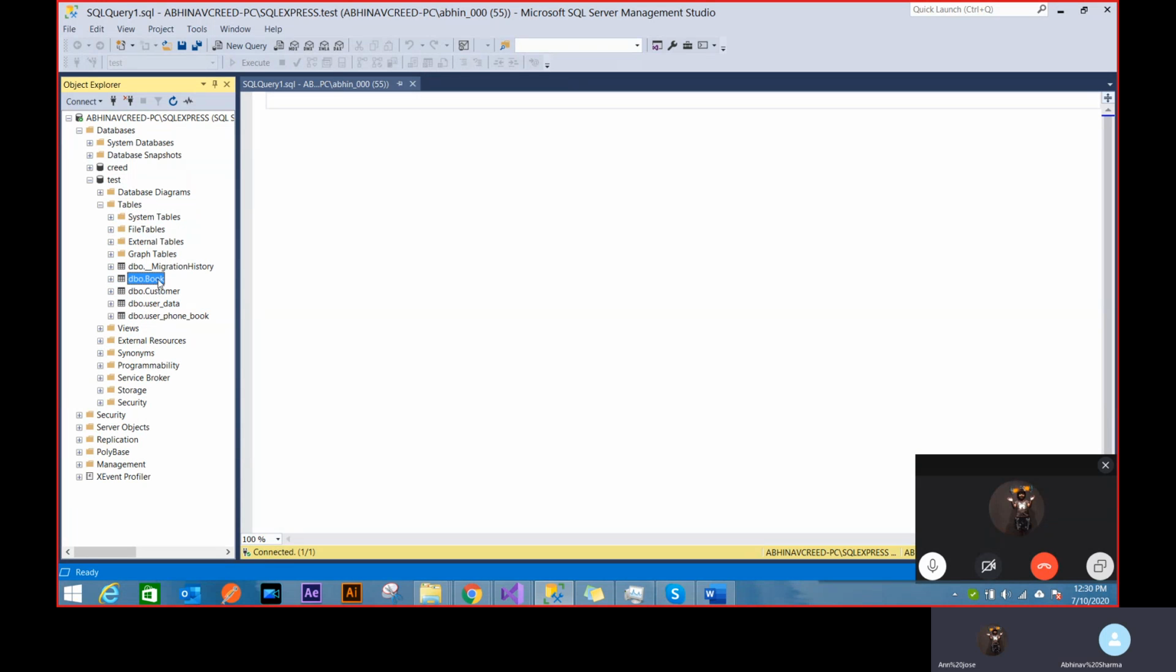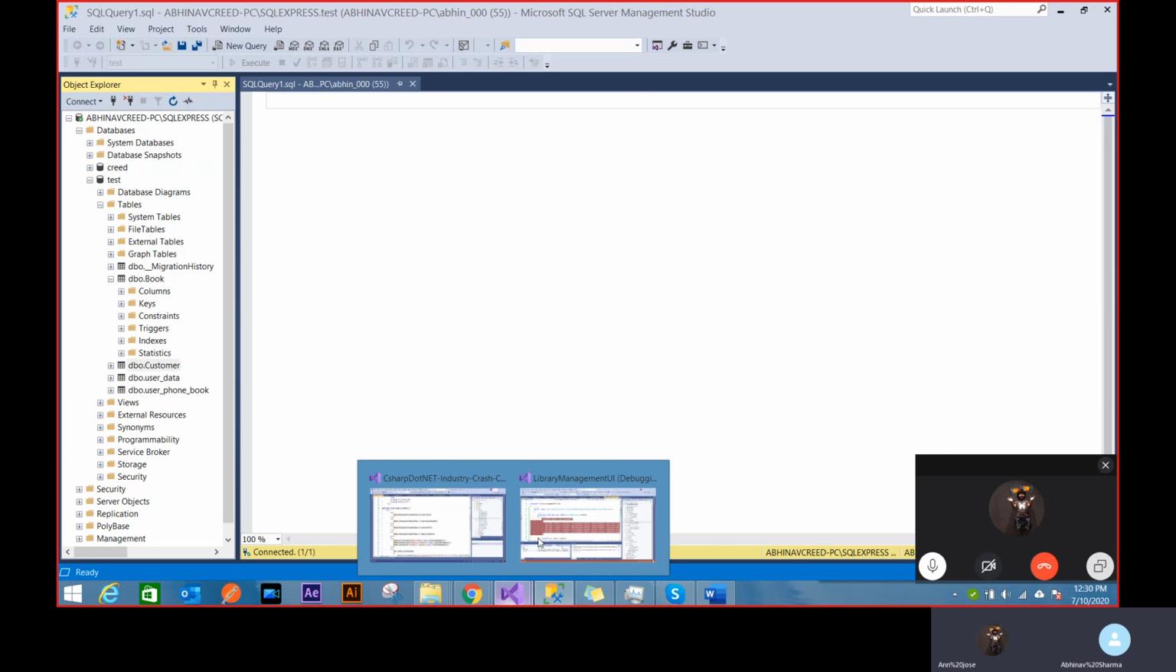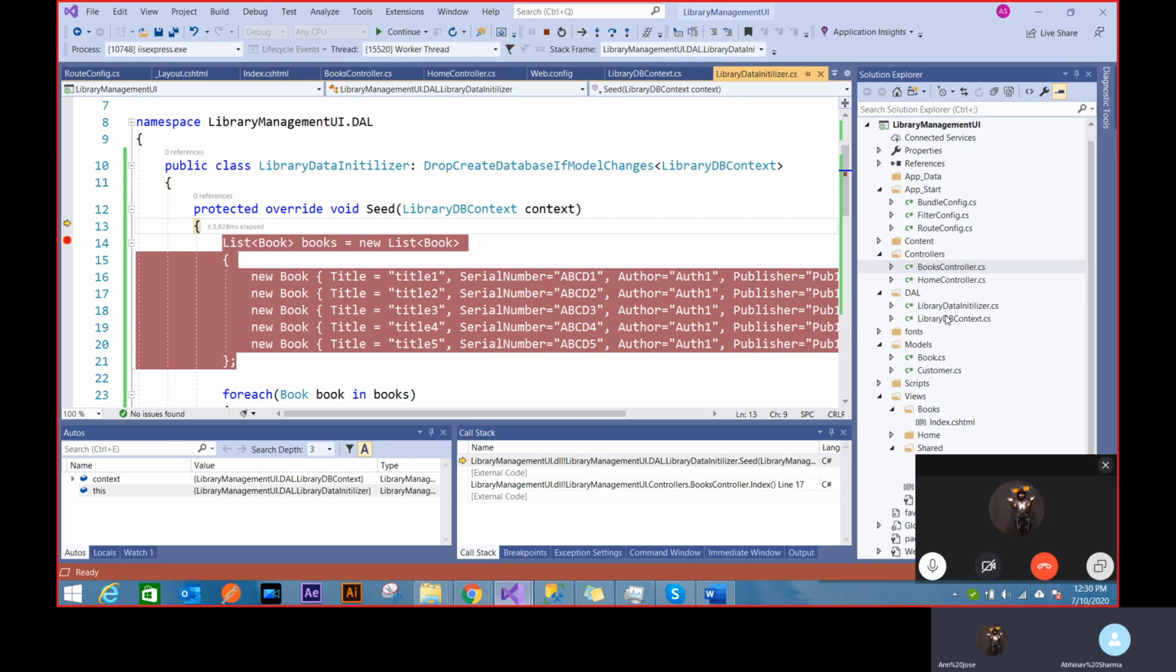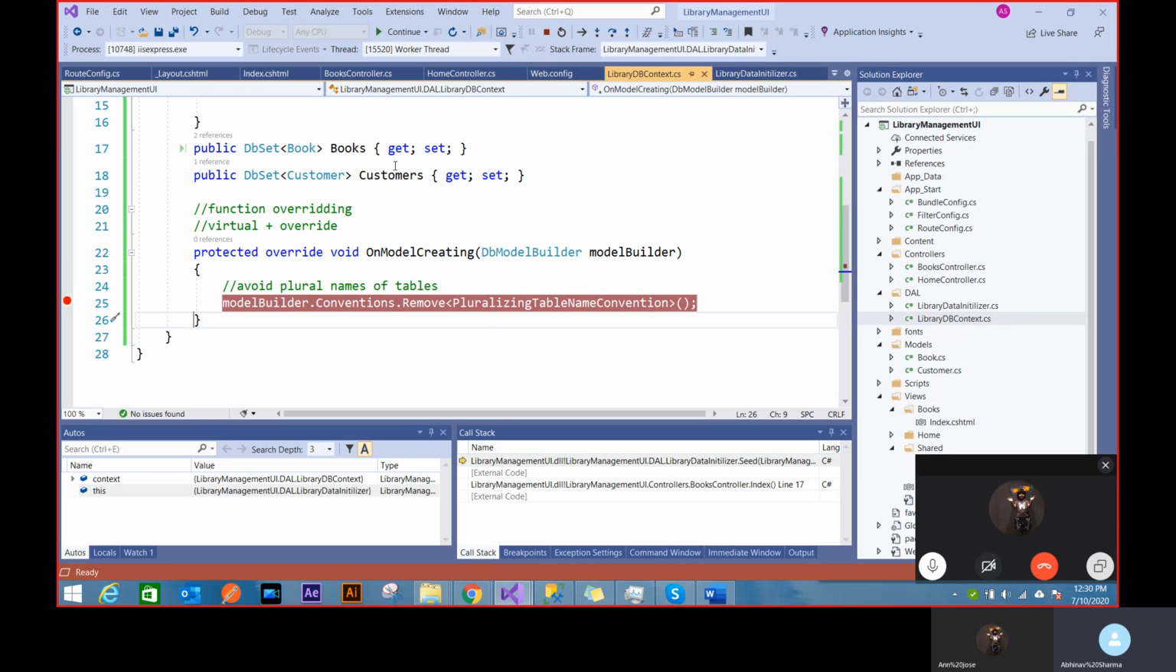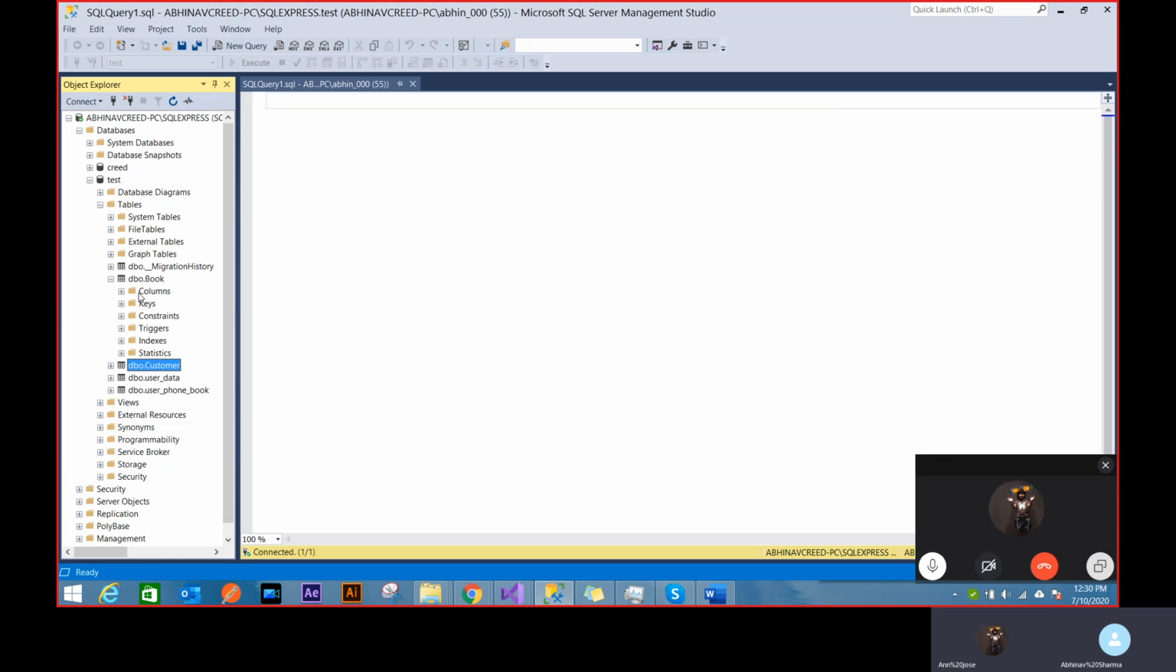Book and customer tables are created. And you can see clearly that those are not pluralized. It's not books, it's not customers, because I've added this line. If you remove this line, you'll see that it will start creating those names as books and customers. So now it's called book, which is what I wanted.